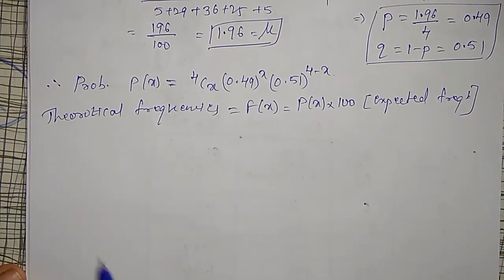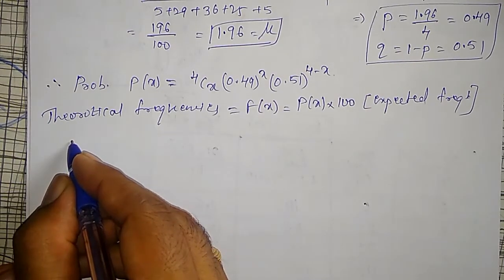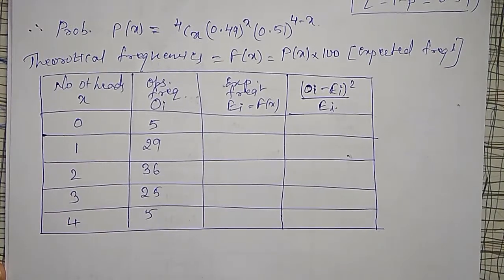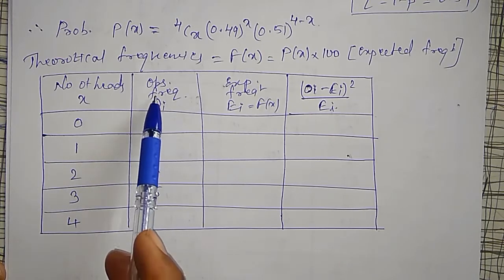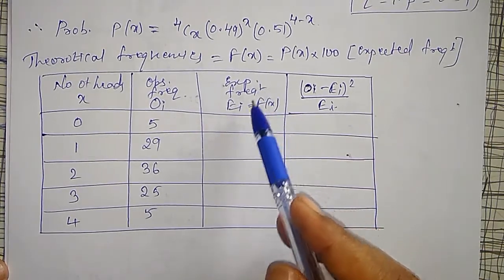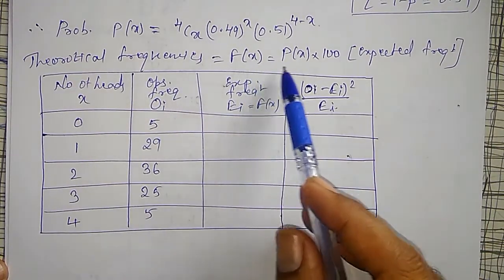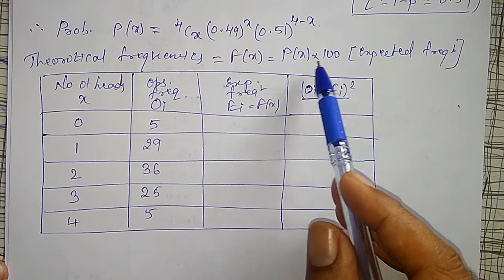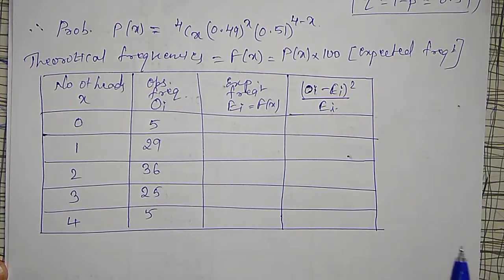Form the table like this: number of heads 0, 1, 2, 3 up to 4, observed frequencies given from the table, and expected frequencies which I have to calculate using the formula Ei is equal to F of x equal to P of x into 100.